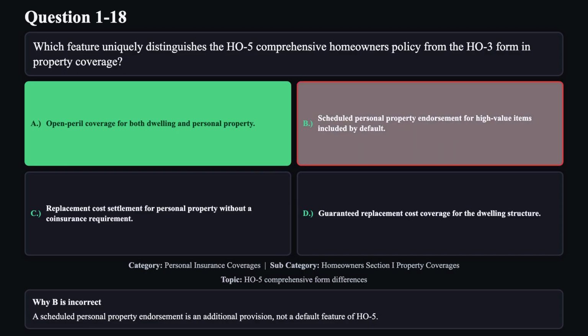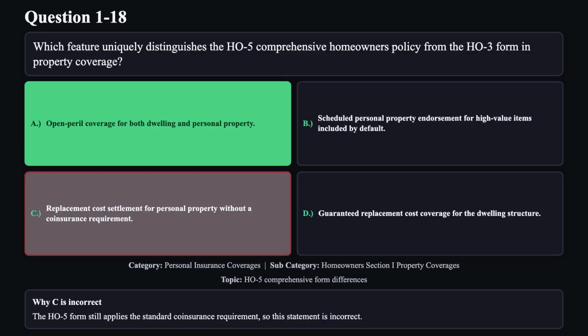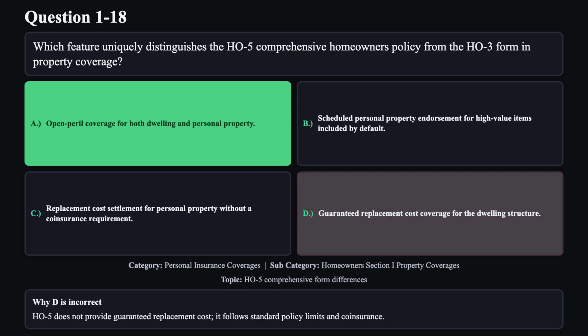Reason B is not correct. A scheduled personal property endorsement is an additional provision, not a default feature of HO5. Reason C is not correct. The HO5 form still applies the standard coinsurance requirement, so this statement is incorrect. Reason D is not correct. HO5 does not provide guaranteed replacement cost. It follows standard policy limits and coinsurance.